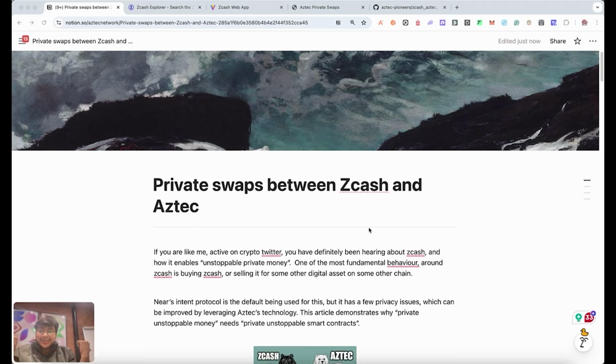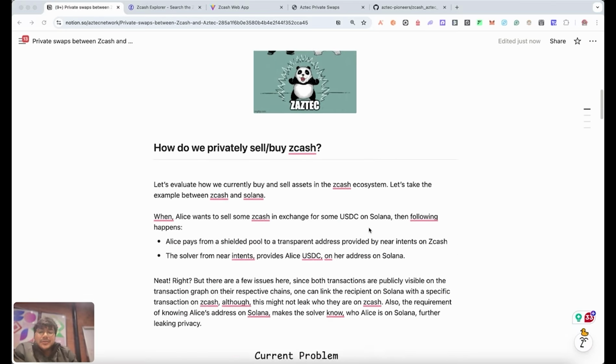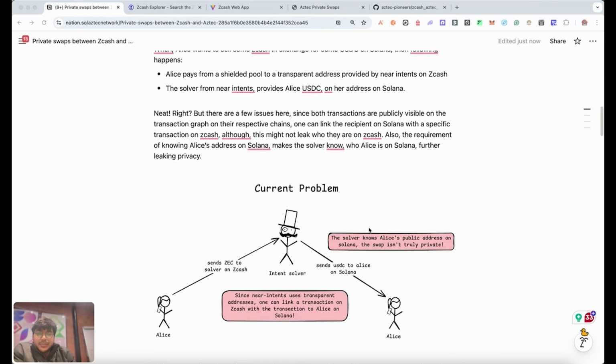And this is a problem statement that I've personally been very interested by because you can do so much with it. To talk about firstly the problem, right now the most basic thing that people do with Zcash is that they buy and sell it. And that's the most basic behavior you can do apart from just sending it directly on Zcash.